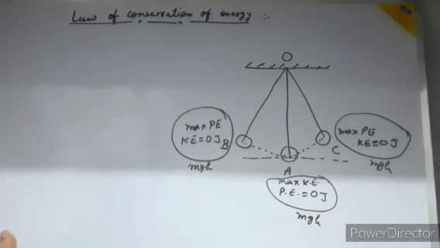So the energy which is transformed from a useful form to a useless form is called dissipation of energy. Understood? The phenomenon of transformation of energy from a useful form to a useless form is known as dissipation of energy.